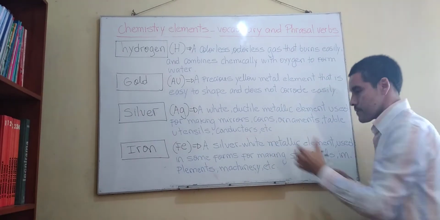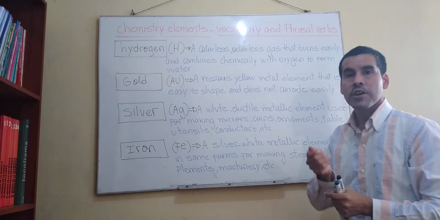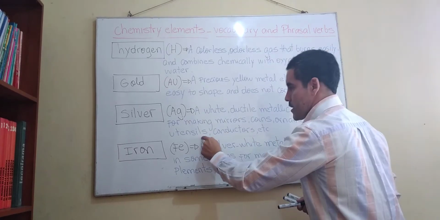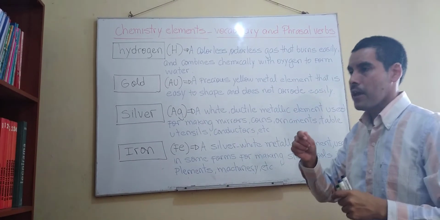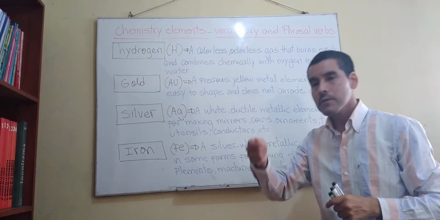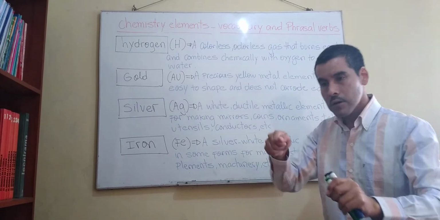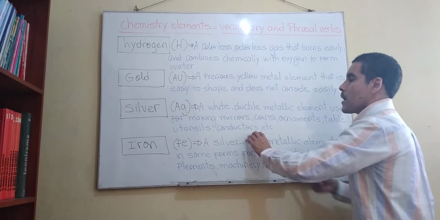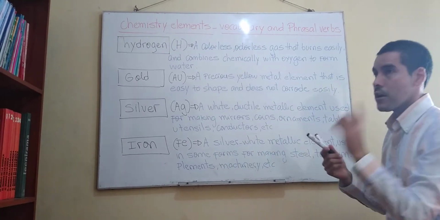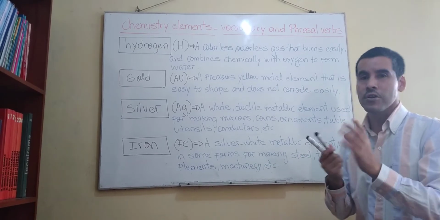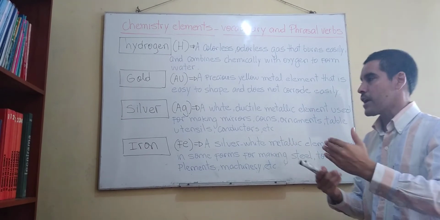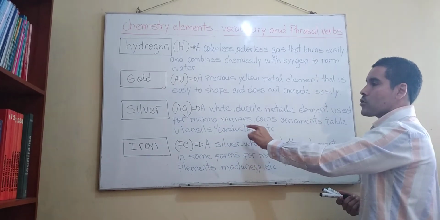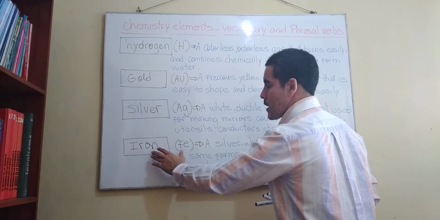Mirrors, coins, right? Monedas, really? Coins, ornaments, table utensils, no? Table utensils. Fork, spoon, knife, right? So those are utensils. Conductors, it means conductores, not drivers, no conductores de vehículos, no. Conductores de energía, no? Okay? Right? Conductors. Well, let's continue with the final chemistry element.